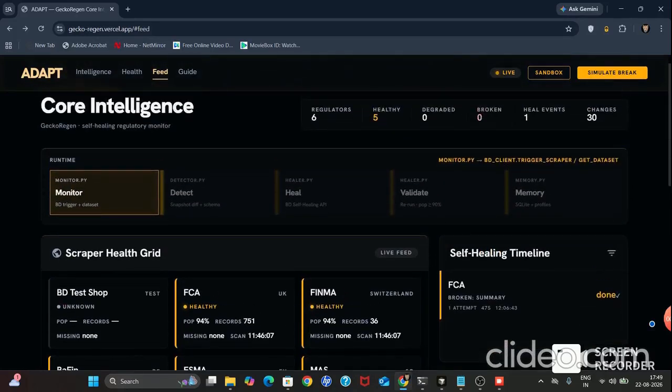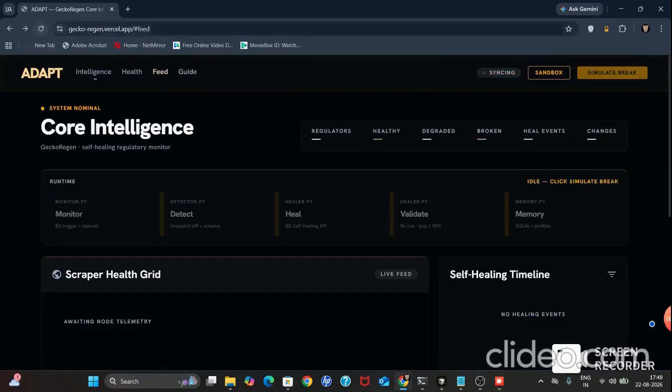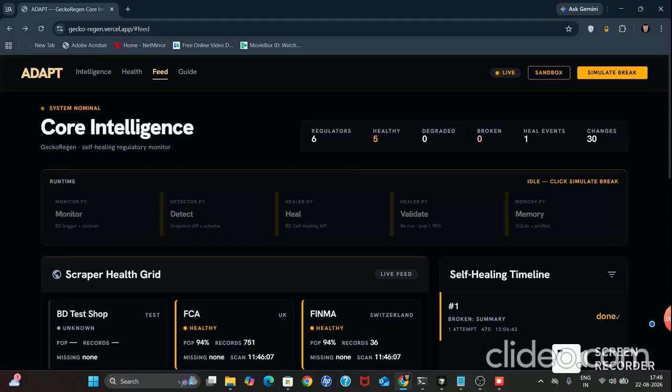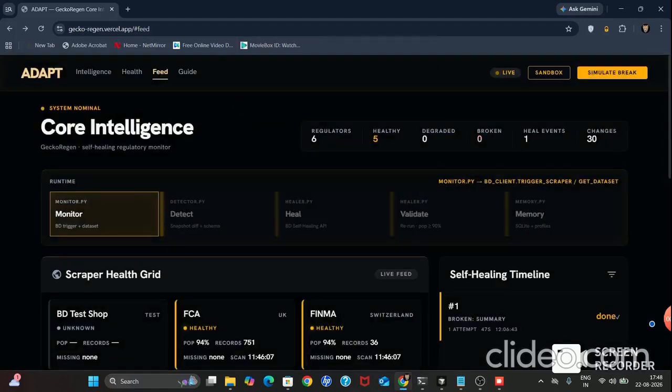But here's our key point. We don't trust the repair just because Bright Data says the scraper was healed. We run the repaired scraper again and validate the final output to detect whether the output is valid or not. If it passes, we accept the repair. If it does not, GeckoRegen rejects it and tries again with a sharper repair context. The scraper is restored, the repaired output has passed validation, and the event is recorded in GeckoRegen's memory.